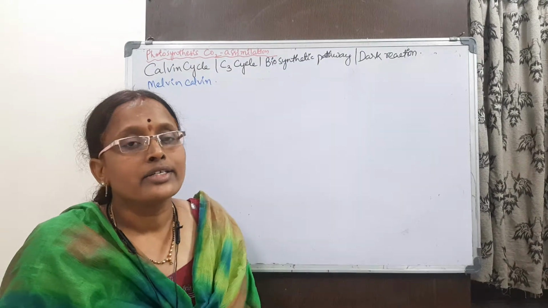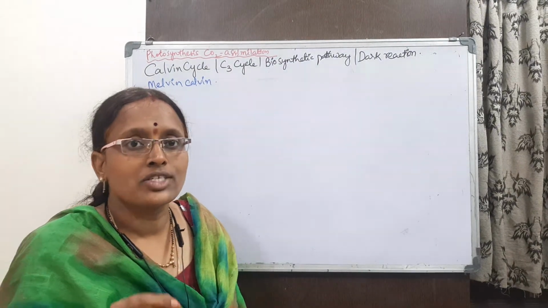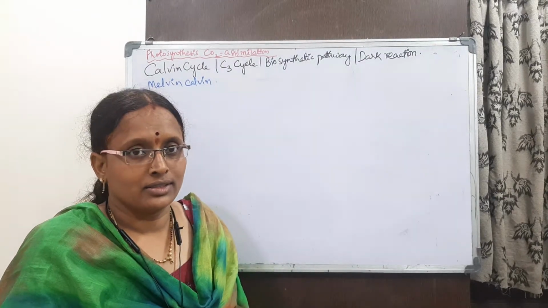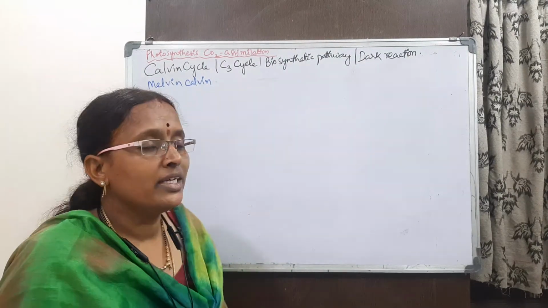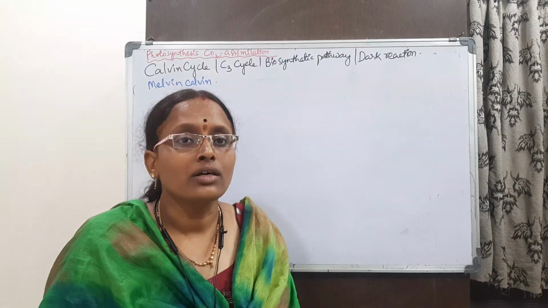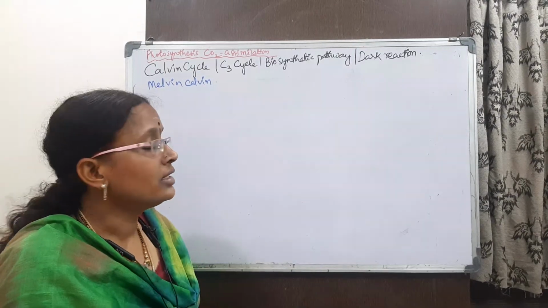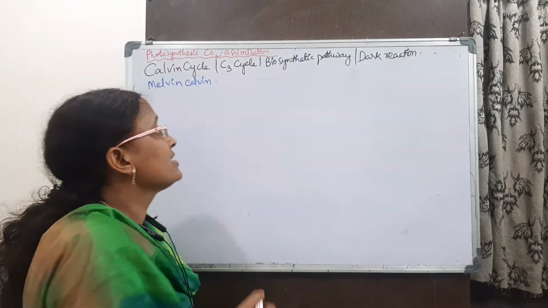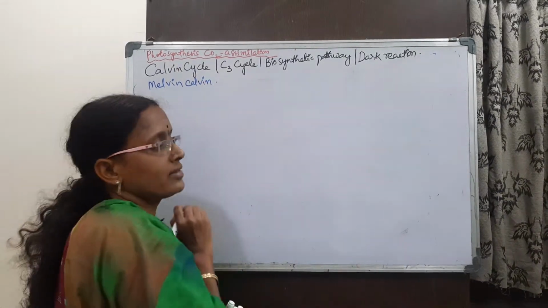Dark reaction means that these reactions do not require light. Okay, it does not mean that they take place in the dark; it means that light is not essential for all these reactions.